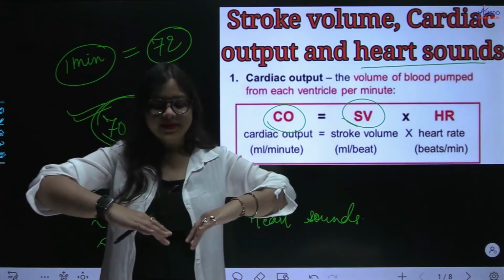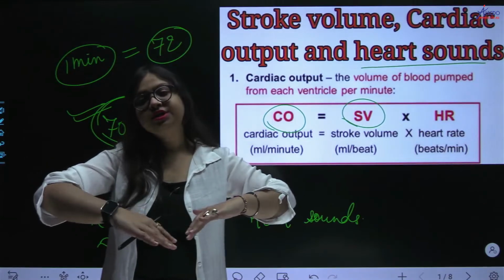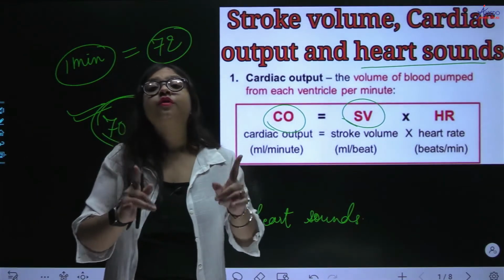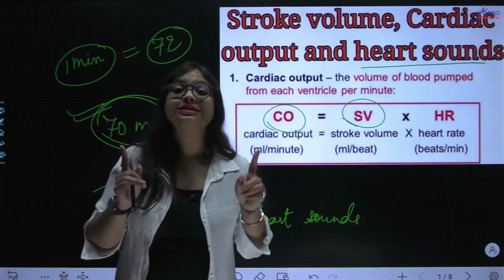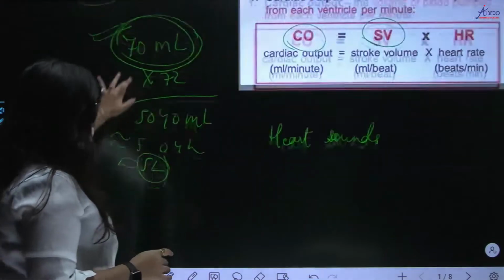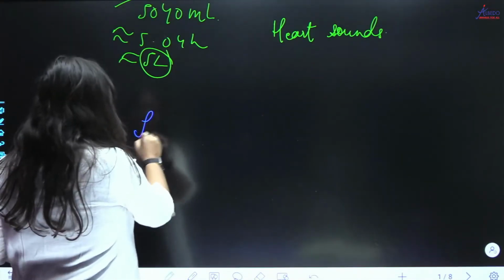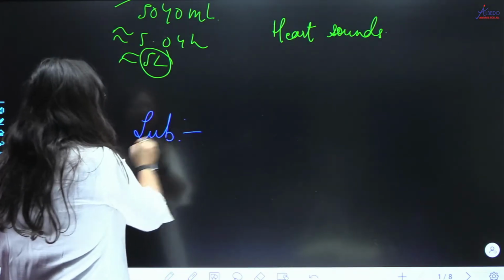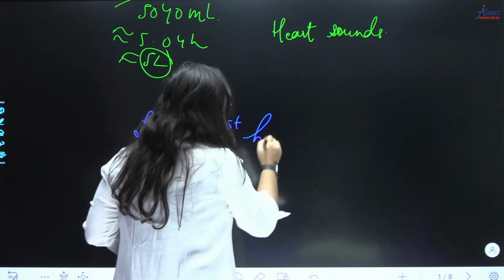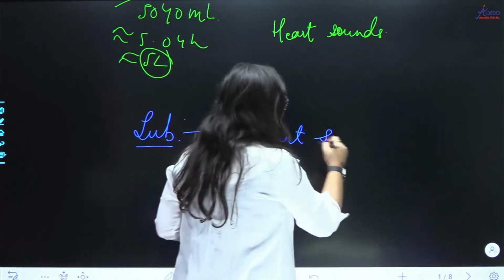Now when the blood tries to flow back to the atrium, what happens? Your tricuspid and bicuspid valves close, right? Due to that increasing pressure, your tricuspid and bicuspid valves close, which leads to your first heart sound, that is lub. Please write down: lub is the first heart sound.